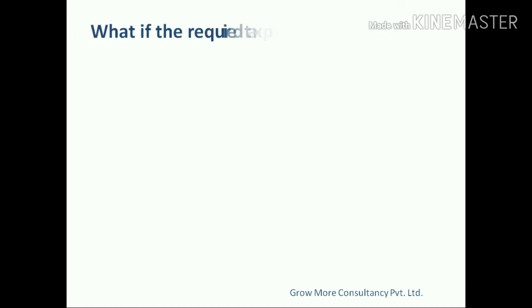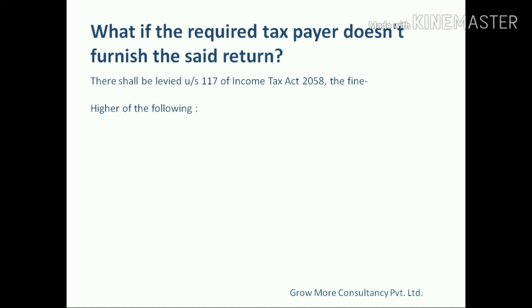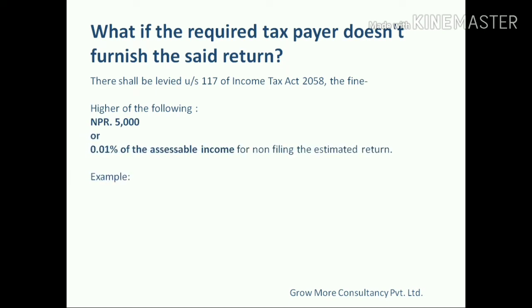What if the required taxpayer does not furnish the said return? Then we have the provision under section 117 of the Income Tax Act 2058. He shall pay a tax fine of 0.01% of the assessable income or rupees 5,000, whichever is higher, for not filing the estimated income tax return.